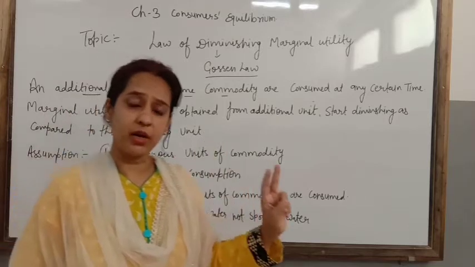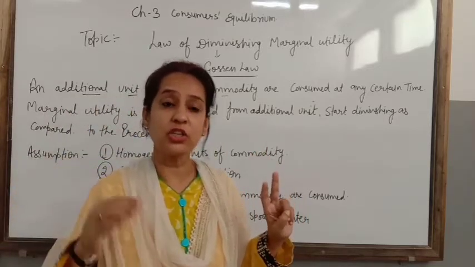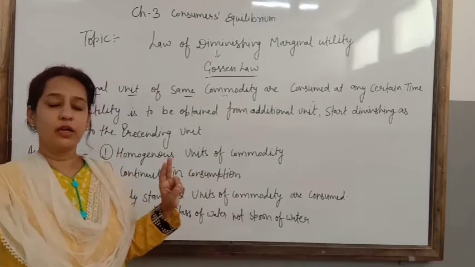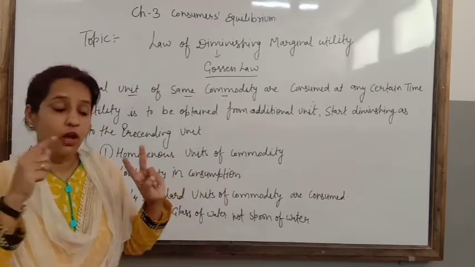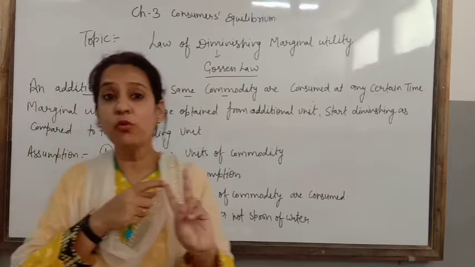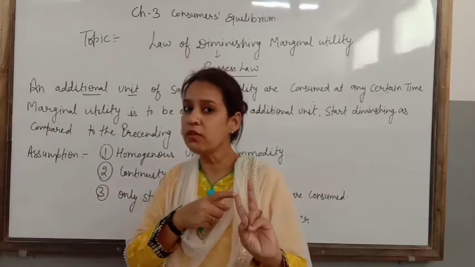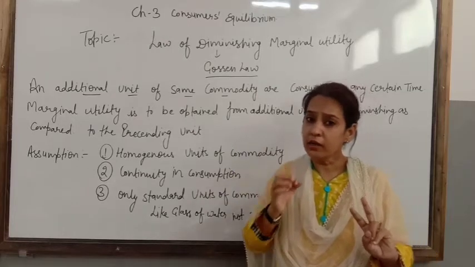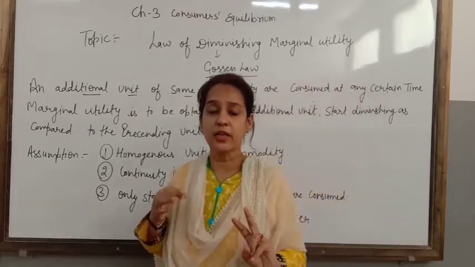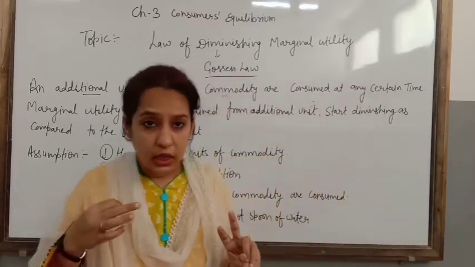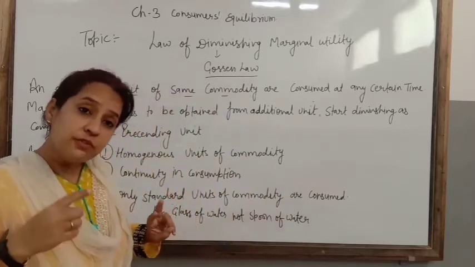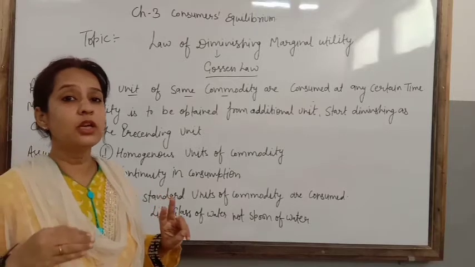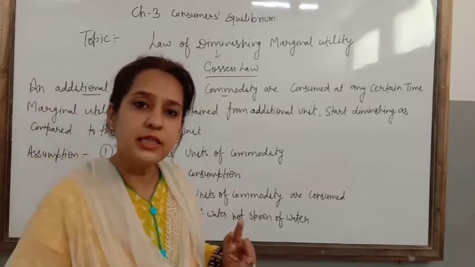From that second parantha your satisfaction level will definitely decrease from the earlier one, from the preceding one. From the first parantha you got satisfaction of 25 utils; from the second, you may get a satisfaction of 20. It means from the additional unit, your marginal utility goes on decreasing.